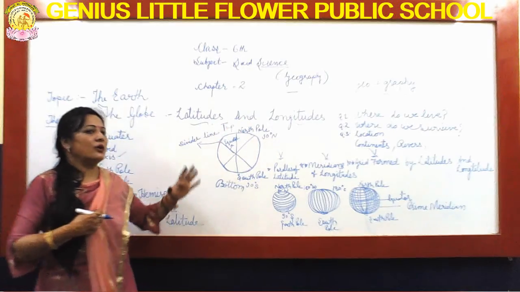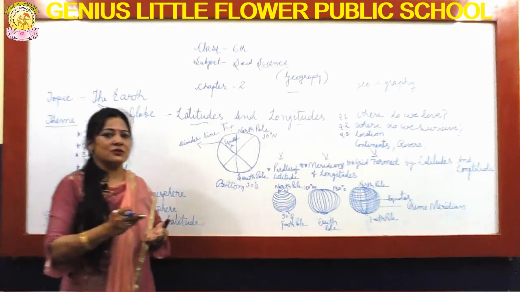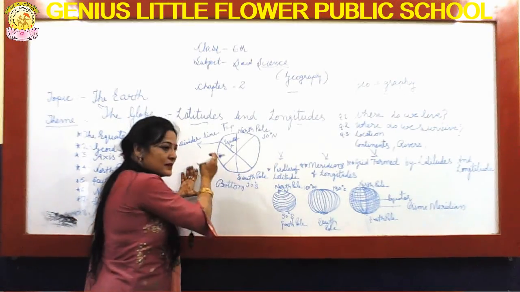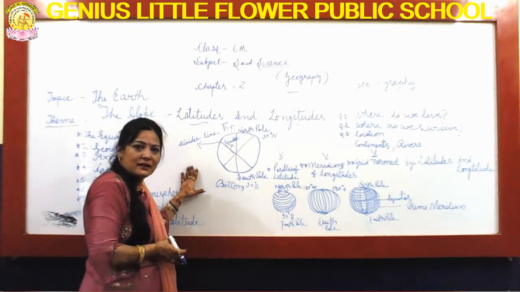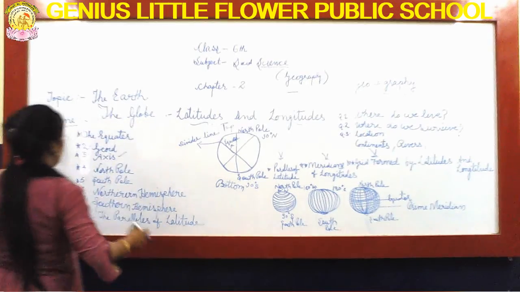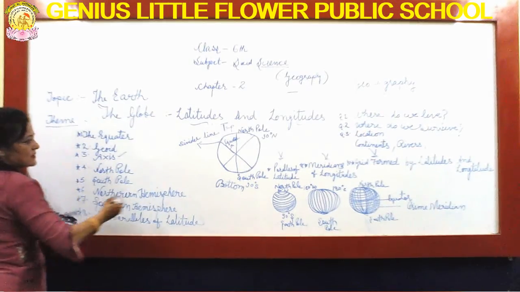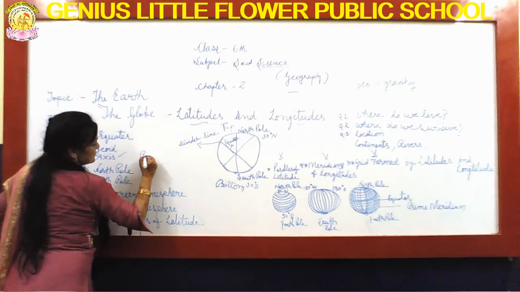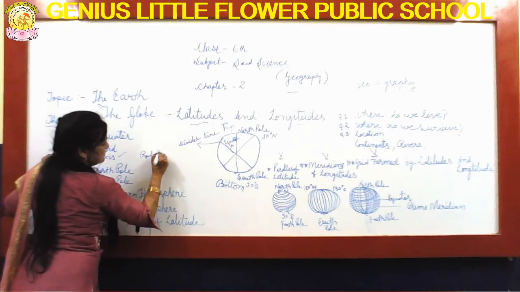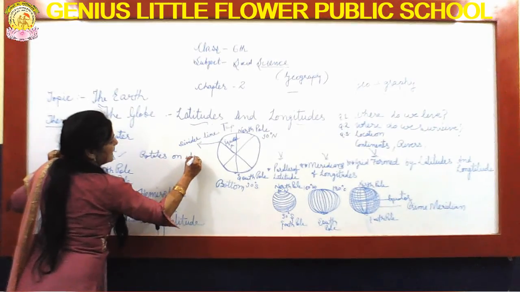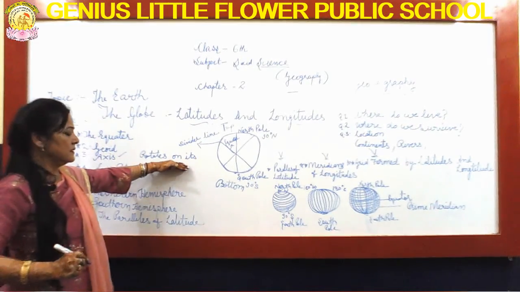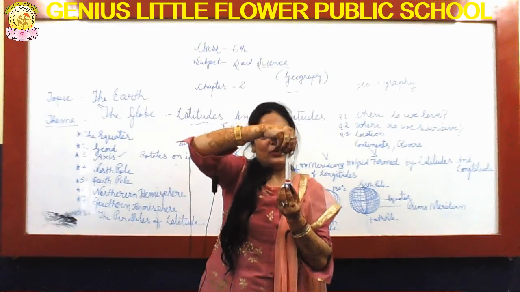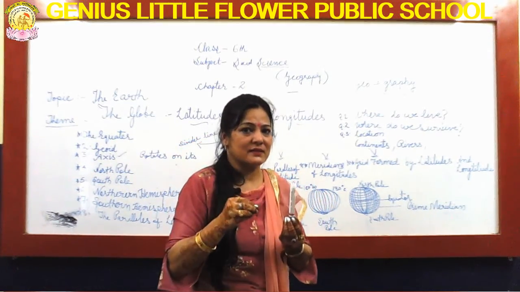We have four directions: east, west, north, south. According to that, this is the north direction, this is the south direction. Is it clear? So in this concern, what is an axis? The earth always rotates on its own axis. That means the earth always rotates like this on its axis, okay?